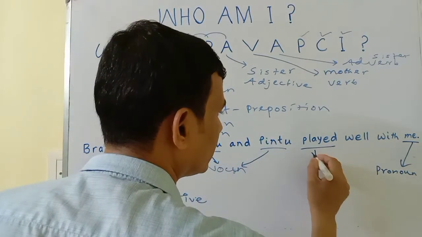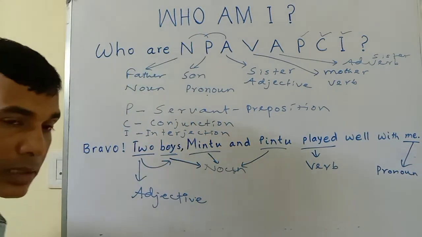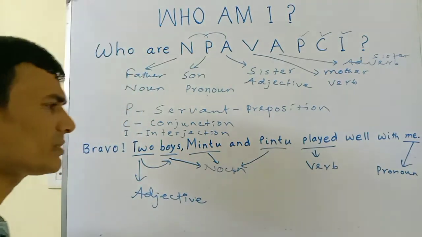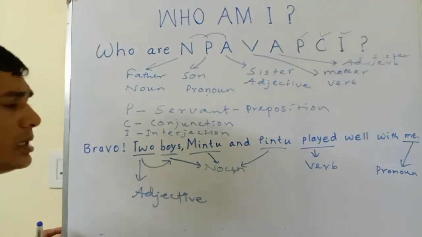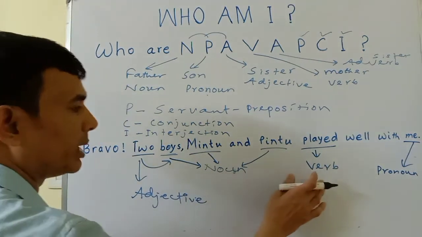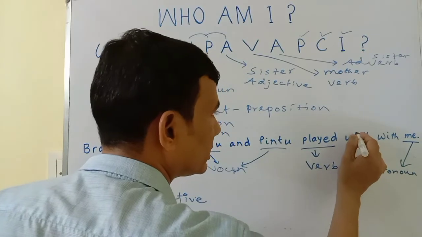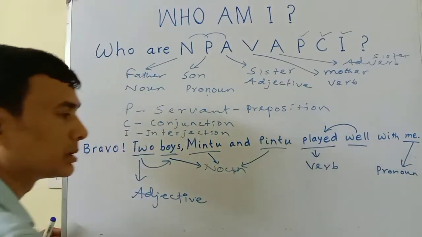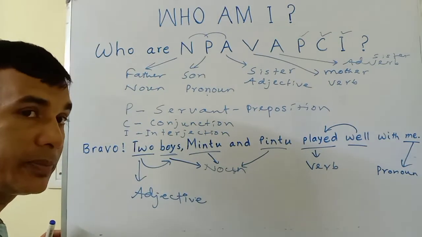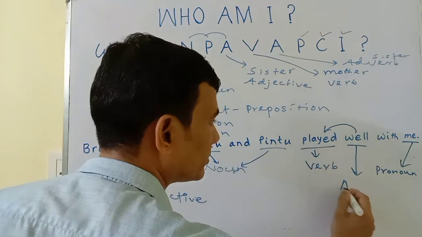Done. After noun, pronoun and adjective, I will go to mother, that is verb. Look here, it is written verb. Mother does the work of the family members, that is the homemaker. I have told you mother is doing the work, so mother is here played. Noun, pronoun, adjective, verb. Then we will go to adverb. Where is the adverb? Here, well. It is adding something to the meaning of the verb played. How did they play? Well. So it is adverb.